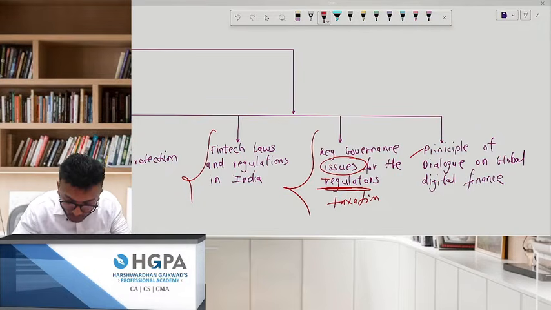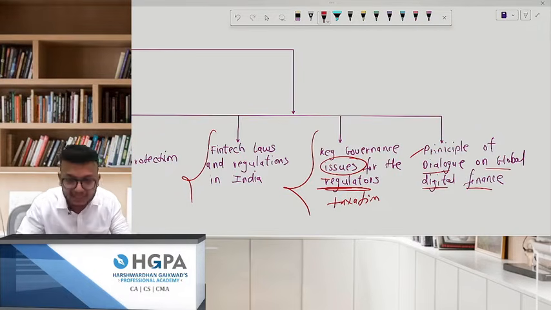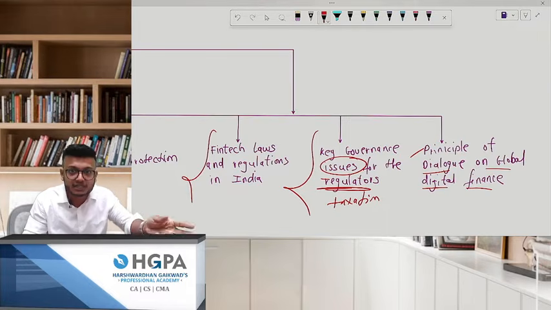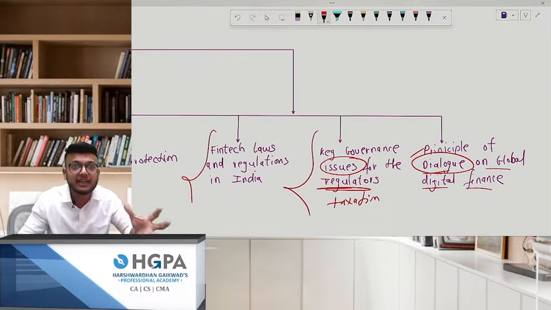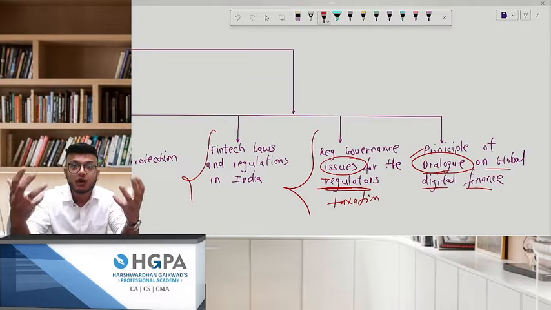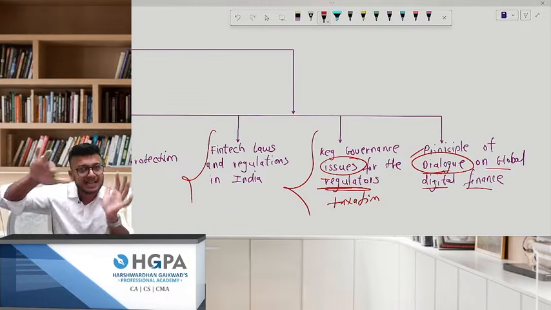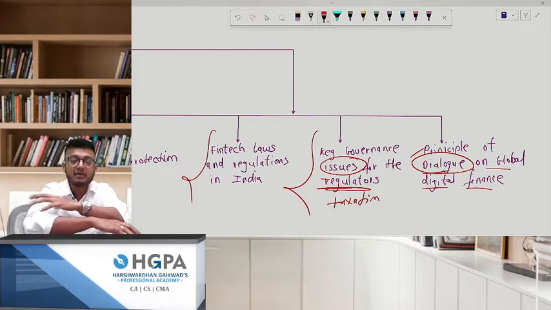Okay. Next, principle of dialogue on global digital finance. See, dialogue as in not dialogue like conversation. Dialogue was a treaty. It was a community which was formed. So, what are the principles of that dialogue? That's the last part of your curriculum. Okay. So, we'll be discussing everything.